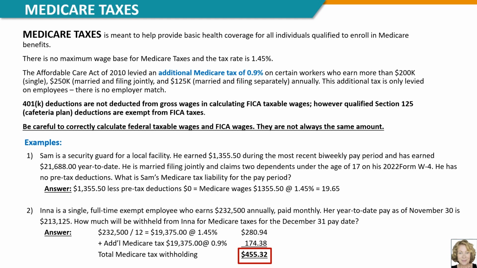We then multiply the $19,375 by 0.9% for the additional Medicare taxes of which is $174.38 for a total of $455.32.